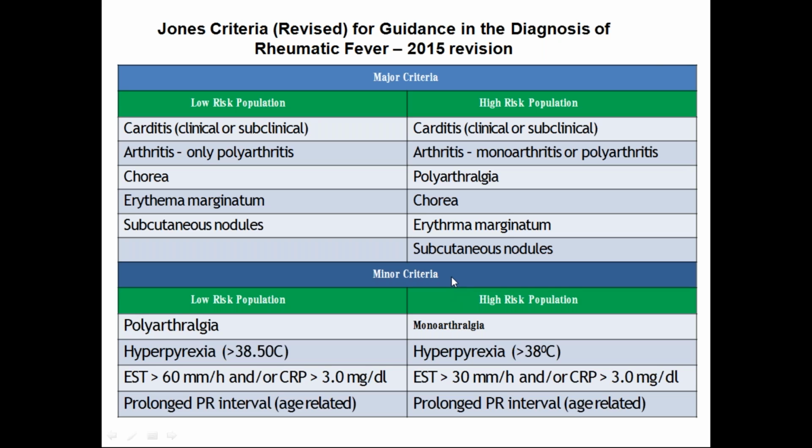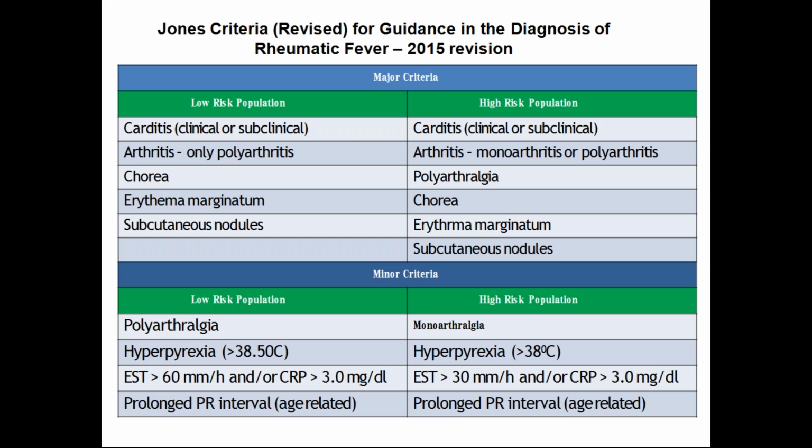Low risk is defined as those with an incidence of less than 2 per 1 lakh school age children per year, or an all-age rheumatic heart disease prevalence of less than 1 per 1000 population. So the incidence should be less than 2 per 1 lakh or the prevalence less than 1 per 1000, then only we call it a low risk population. Any deviation from this, we call a high risk population. Why do we categorize? Because there are some sets of criteria we give particularly for low risk and for high risk or moderate risk populations.